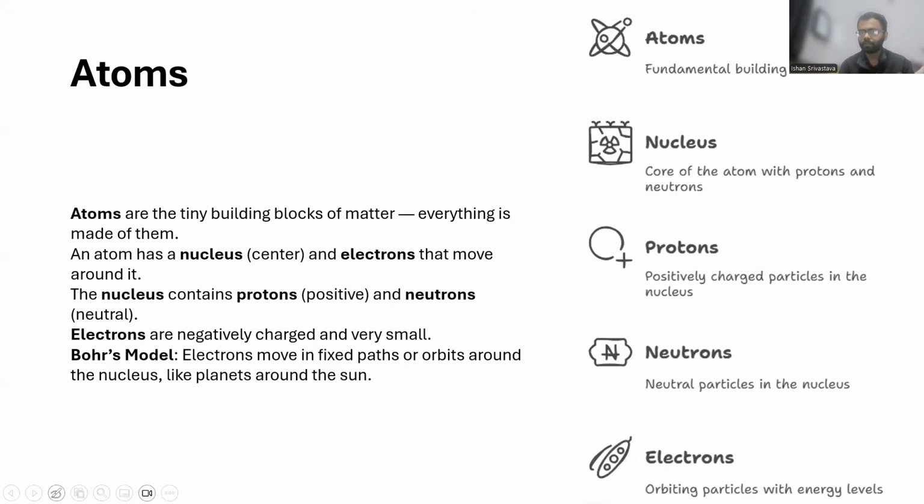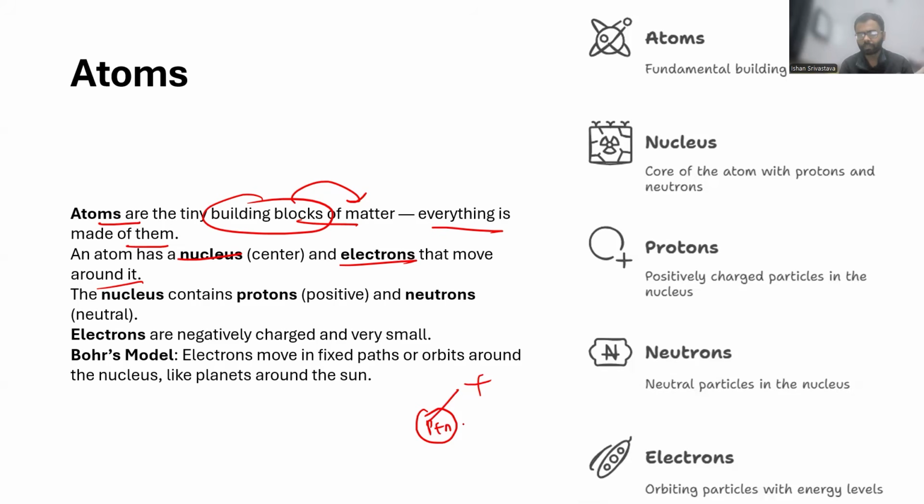Okay, so then there are atoms. What is an atom? An atom is a tiny building block of all matter. Everything that is around you is made up of atoms. It has a nucleus at the center, with electrons that move around it. The nucleus has protons, which are positively charged, and neutrons, which are neutral. And you have negatively charged electrons orbiting around.